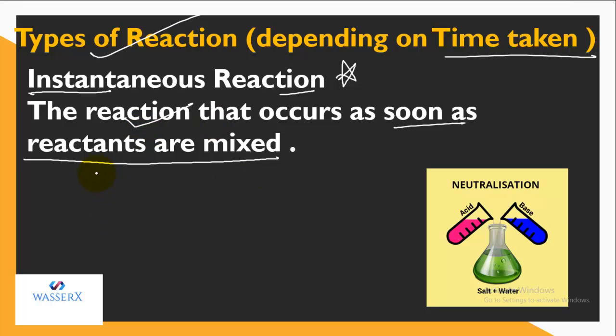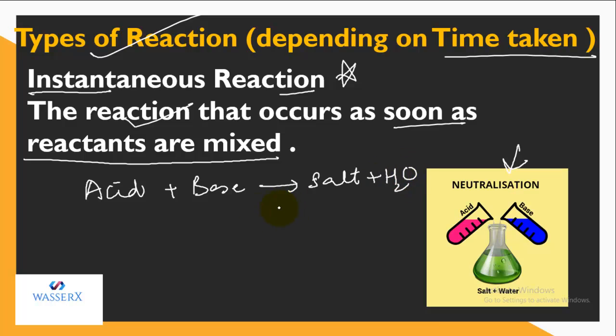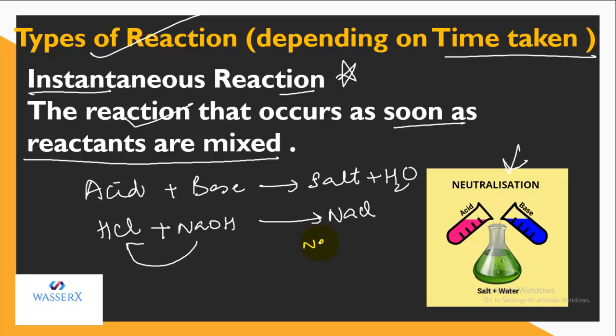For example, if I consider a neutralization reaction, we know that in neutralization reaction, acid and base react, and as a result they form a neutral substance, that is salt, and along with it we get water. Let's take a proper equation. We have HCl and we are reacting it with sodium hydroxide. So we'll get a salt, that is NaCl, which is neutral.